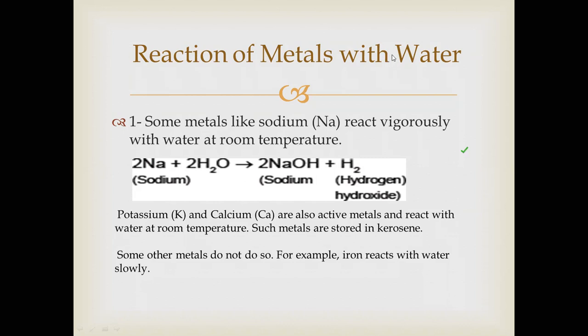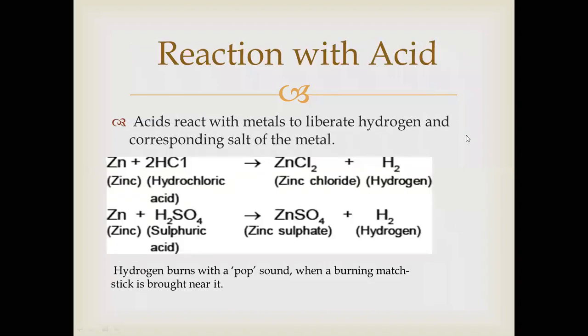So next is reaction with acid. What will happen when metals react with acid? Acid reacts with metals to liberate hydrogen and the corresponding salt is formed. Metal always forms a salt when it reacts with acid. This is not edible salt. Salt means a combination of two elements.